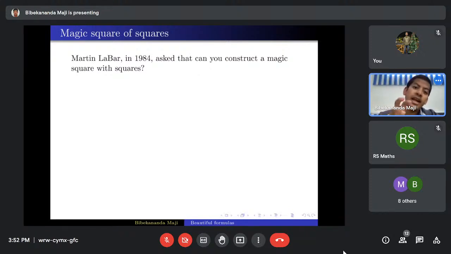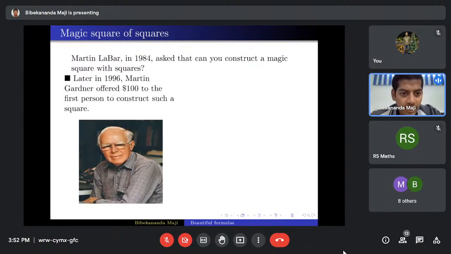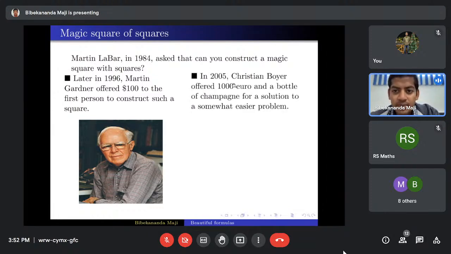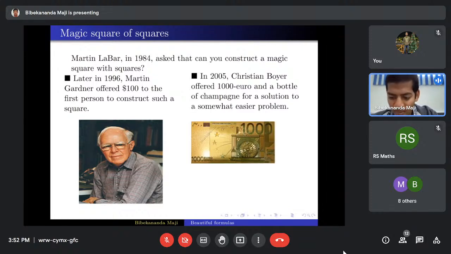That means the entries are special kinds of numbers, which must be squares of some numbers. Then later in 1996, Martin Gardner offered $100 to the person who would construct such a square. In 2005, Christian Boyer offered €1,000 and a bottle of champagne for a solution of a somewhat easier problem.